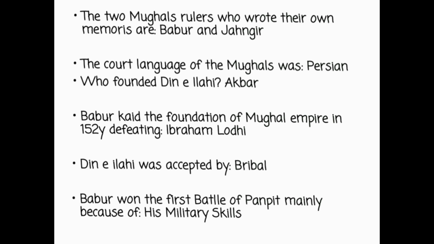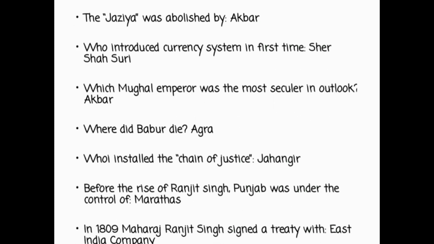Babur won the first battle of Panipat mainly because of his military skills. The jizya was abolished by Akbar. Who introduced the currency system for the first time? Sher Shah Suri. Which Mughal emperor was the most secular in outlook? Akbar. Where did Babur die? Agra. Who installed the chain of justice? Jahangir. Before the rise of Ranjit Singh, Punjab was under the control of the Marathas. In 1809, Maharaja Ranjit Singh signed a treaty with the East India Company.